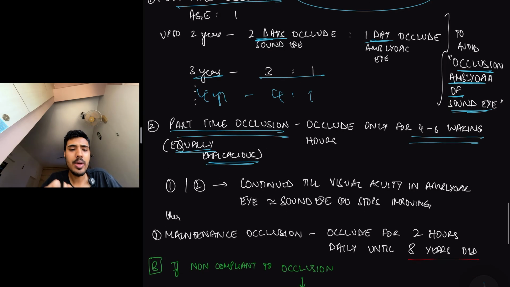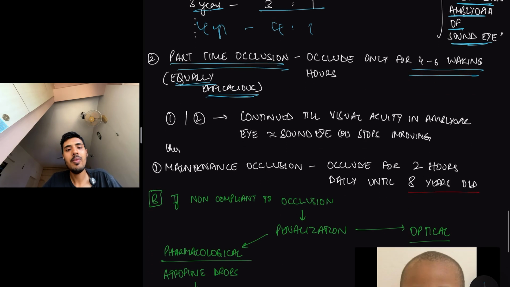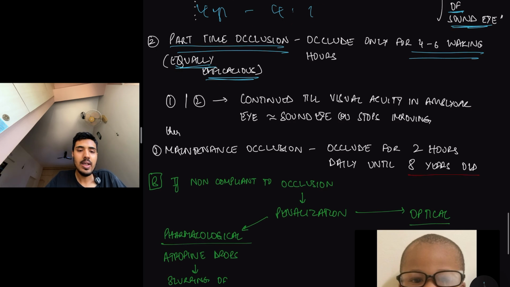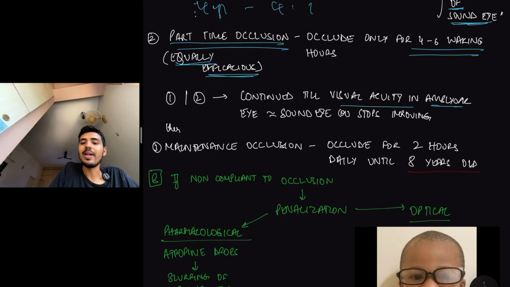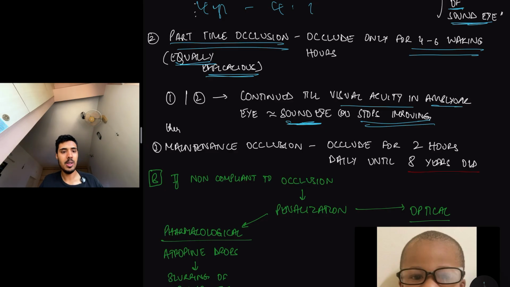Now, till when will you keep doing this? Will you make the patient wear an occlusion patch throughout his life? No. When we're doing this, eventually the amblyopic eye visual acuity will keep on increasing, right? So we'll keep doing this until the visual acuity in the amblyopic eye becomes equal to that of the sound eye, or as much improvement as possible until it stops improving. We keep on doing this and then we stop. Do we permanently stop?